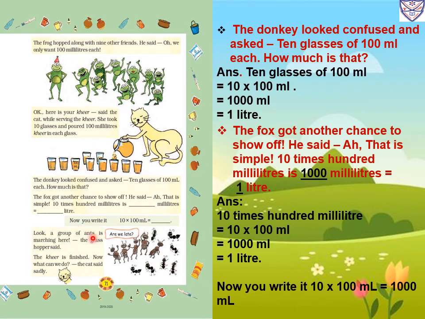Now look, a group of ants is marching here. The grasshopper said, the kheer is finished. Now what can we do? The cat said sadly. So the ants are marching and the grasshopper, looking at them, is saying the kheer is finished now, so what will we do? For that the cat becomes sad.